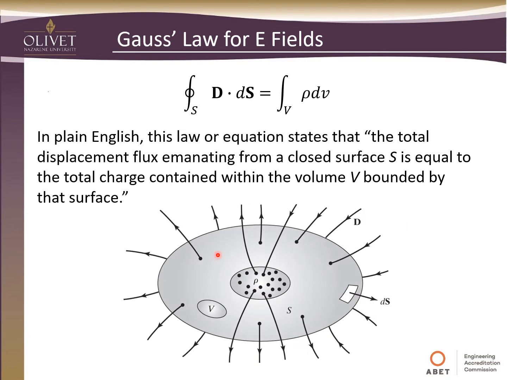So if we look at an image of this, we have this volume, which is, I don't know, kind of egg-shaped or whatever, and it's bounded by this surface. So we have this ds vector here. Notice the volume doesn't have a vector associated with it, but the surface does. And so these dots in here are the charges. They could be electrons or whatever you want them to be, but they are creating this total charge inside this volume, and so they're causing this displacement field to emanate from that charge.